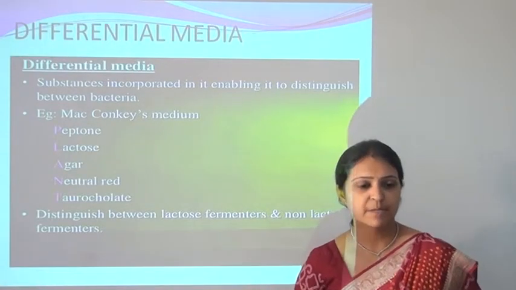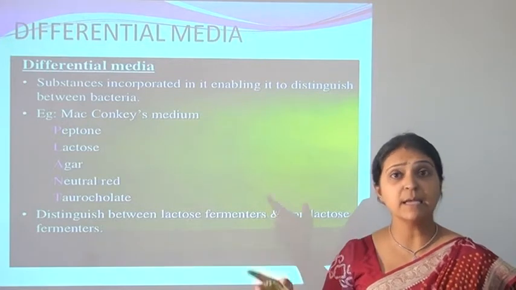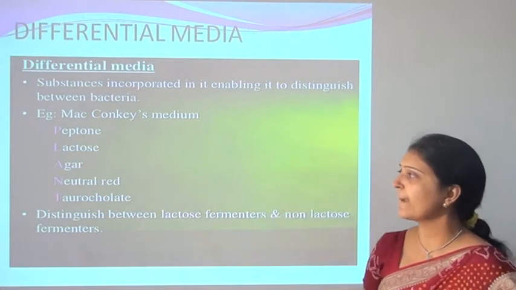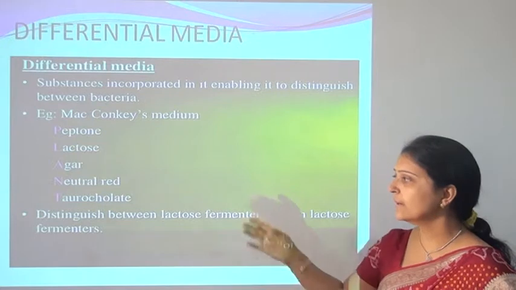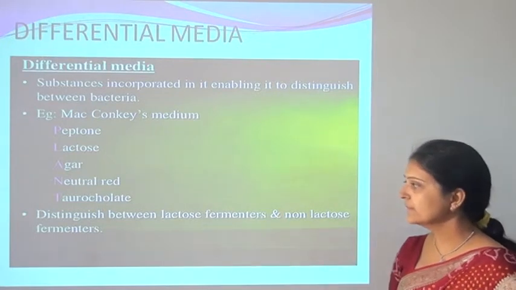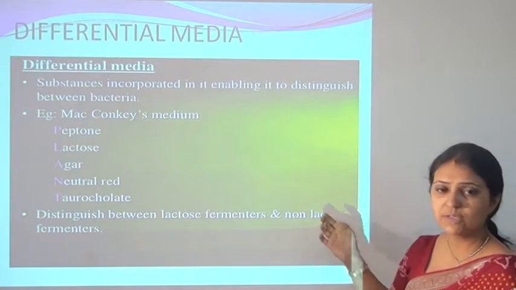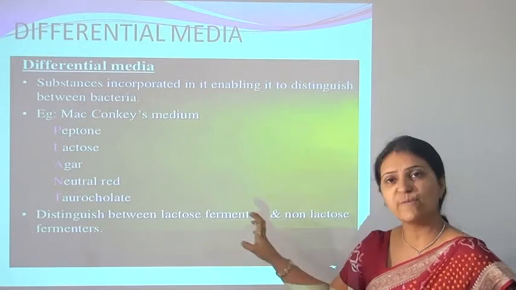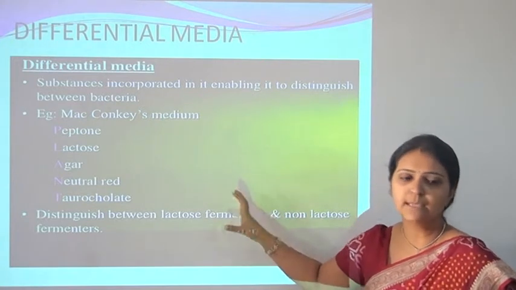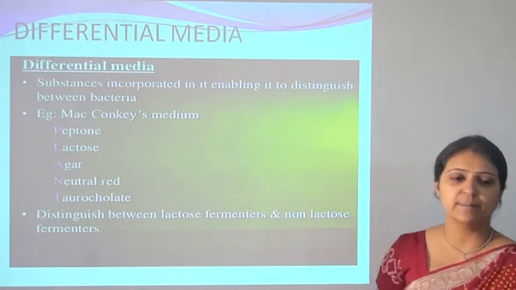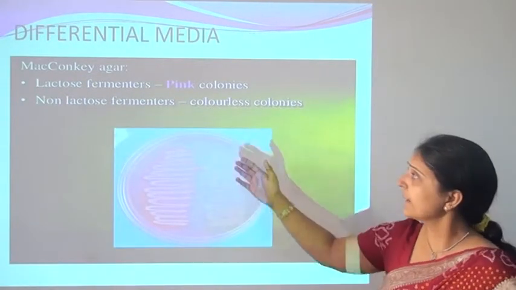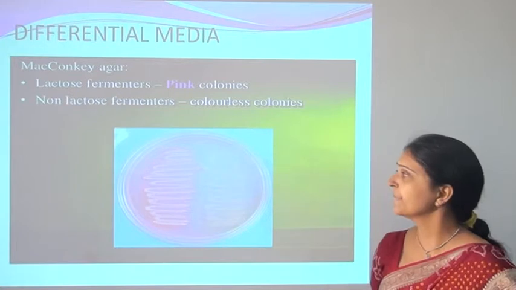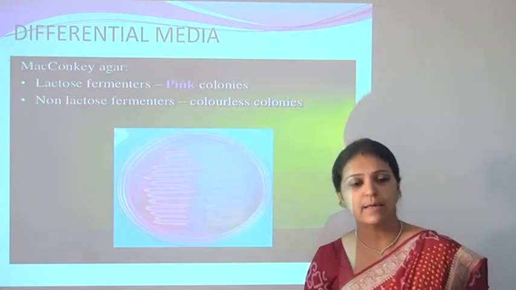Then the differential media have substances incorporated in them enabling them to distinguish between bacteria. An example is MacConkey's medium. It contains peptone, lactose, agar, neutral red and taurocholate. It distinguishes between lactose-fermenting and lactose non-fermenting bacteria. E. coli and Enterobacter aerogenes are examples of lactose-fermenting bacteria. They give a pink color on MacConkey's agar, so it is included in the differential media. The lactose fermenter will produce pink colonies, and the lactose non-fermenter will produce colorless colonies.